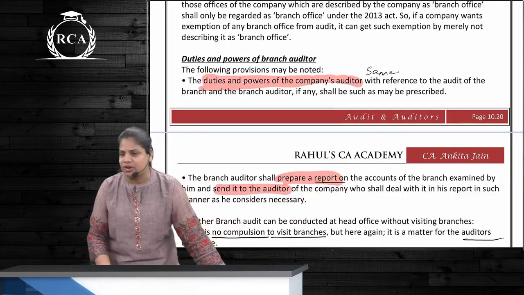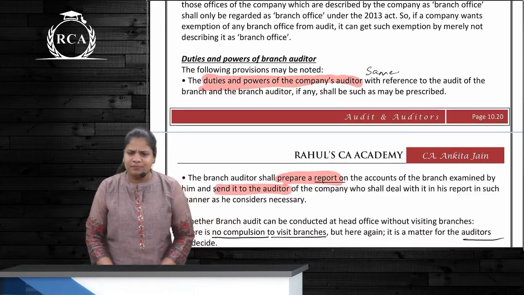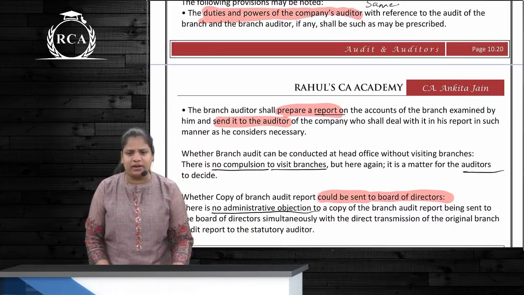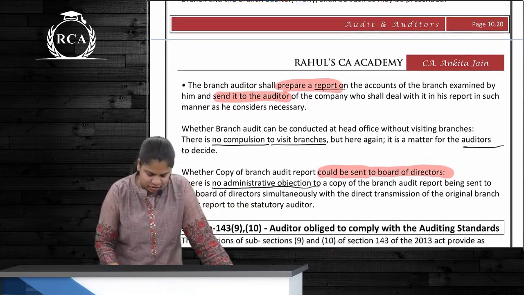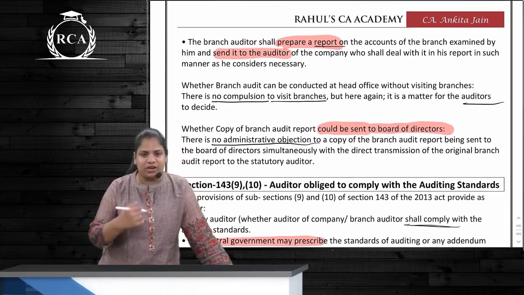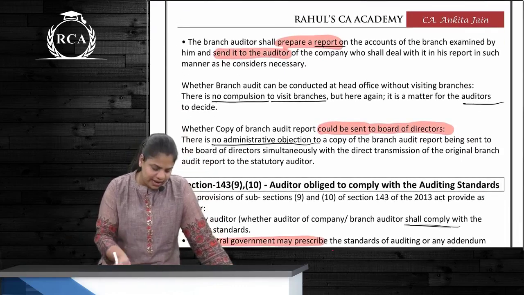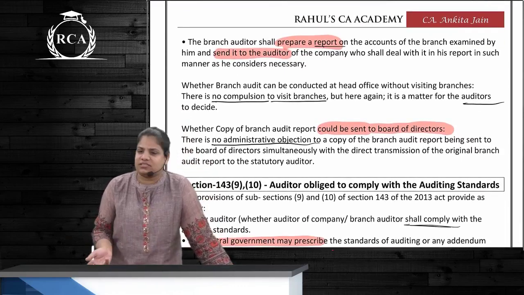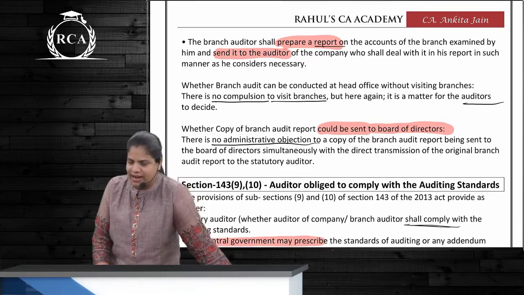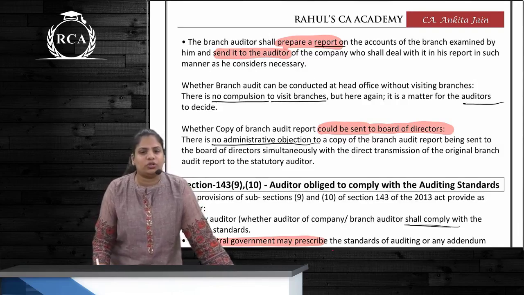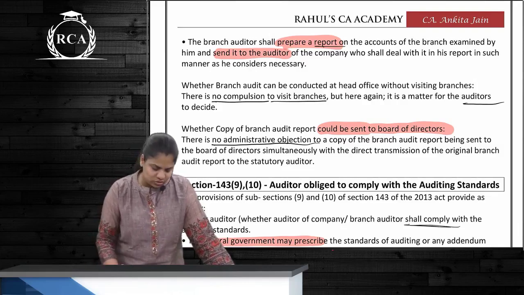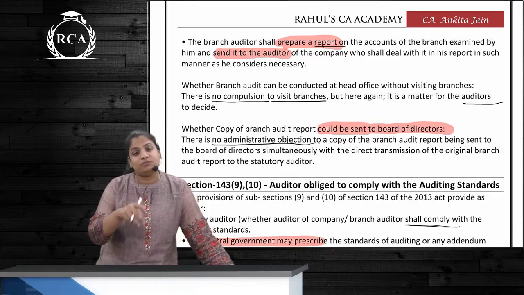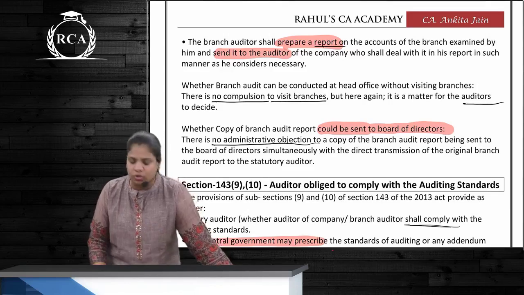Then the powers and duties of this branch auditor will be exactly the same as the company auditor, and he will also prepare a report, but that report will be sent to the company auditor. Correct? The company auditor, in his audit report, is going to talk in the manner necessary about this branch audit. Right? Is it mandatory to give the audit report to the board? No, not mandatory, but can it be given? Yes. So there is no administrative objection if it is given to the board of directors.